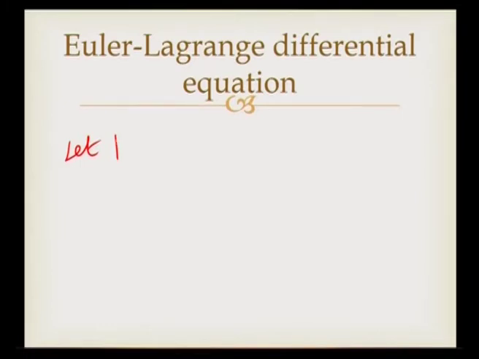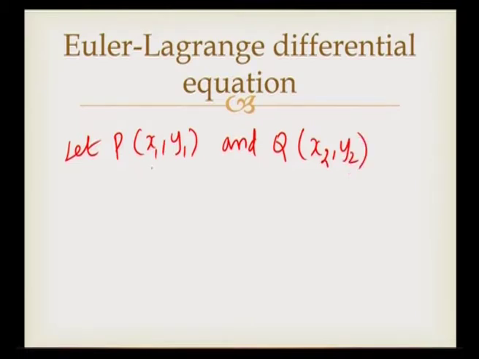Let point P, which is a function of x1 and y1, and point Q, which is a function of x2 and y2, where P can be assumed as a starting point and Q can be assumed as an end point, be the two fixed points in the xy plane.